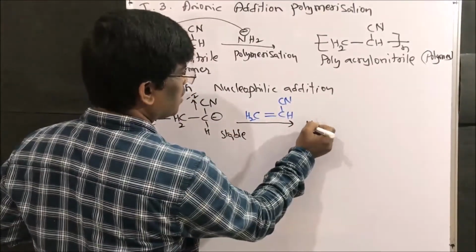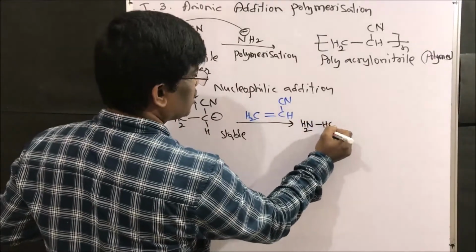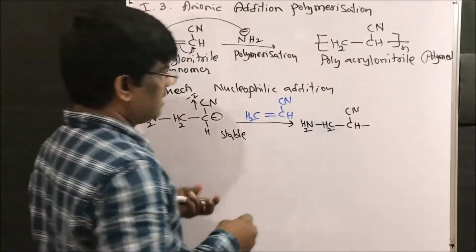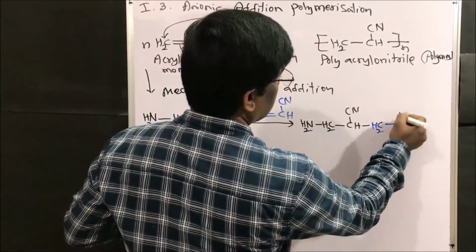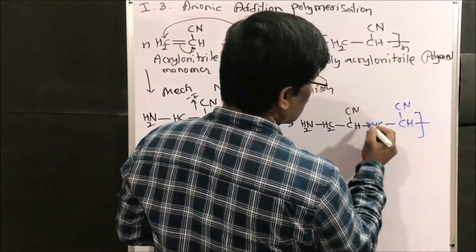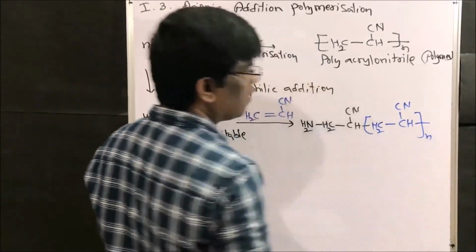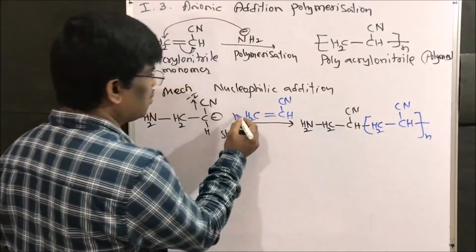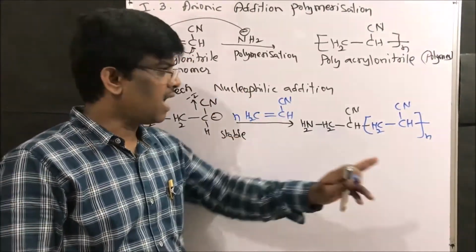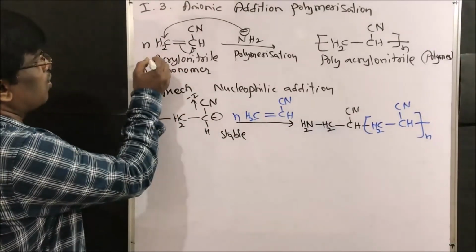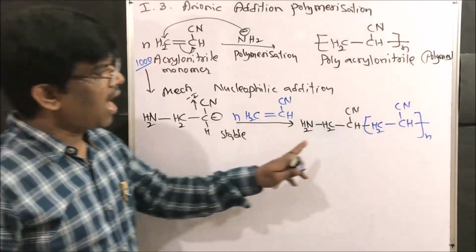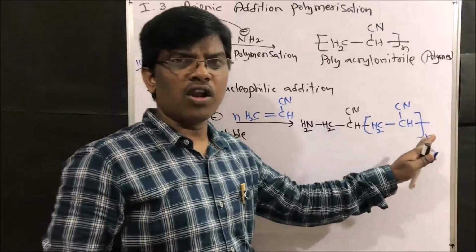So it is going to give NH2, CH2, CH, CN, then this CH2, C, CH and CN, right friends? So this goes on, adds to N moles of molecules. The more acrylonitrile molecules I take, the more will be added. For example, if I take 1000 molecules, I am going to end with a 1000 molecule chain.